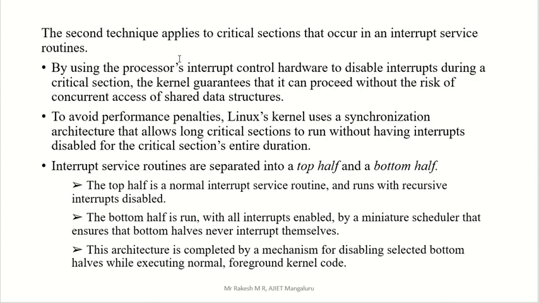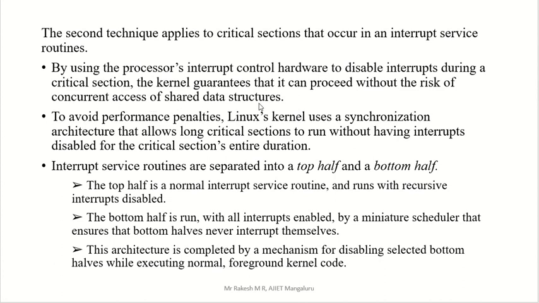What is another method for protecting the critical section? The second technique applies to the critical sections that occur in an interrupt service routine. Here the second method directly concentrates on the interrupt service routine. By using the processor's interrupt control hardware to disable interrupts during a critical section, the kernel guarantees that it can proceed without the risk of concurrent access to shared data structures.